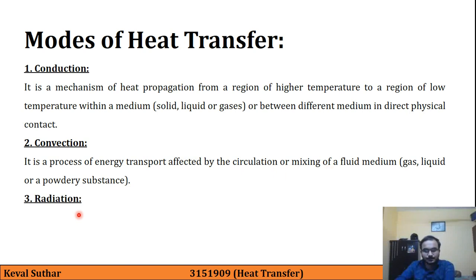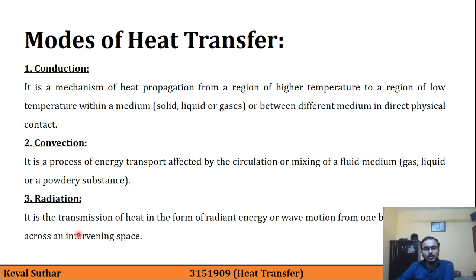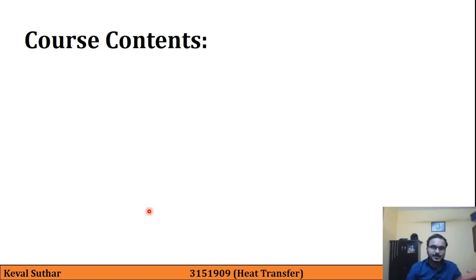And third is radiation. Radiation is the transmission of heat in the form of radiant energy or wave energy from one body to another body across an intervening space. Let us say we have two bodies located far away from each other, and there is a medium between them. Heat transfer will occur in the form of radiation or wave motion from one body to another body. We will study all these three modes in detail one by one. Now we will see the course contents.